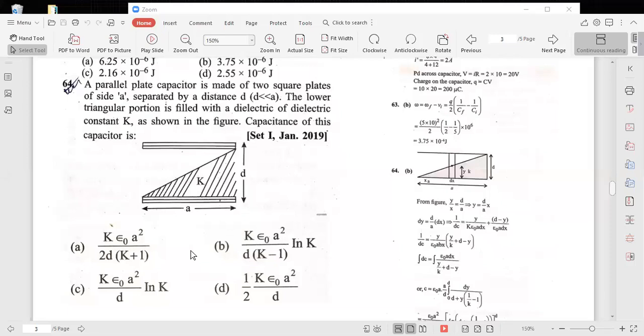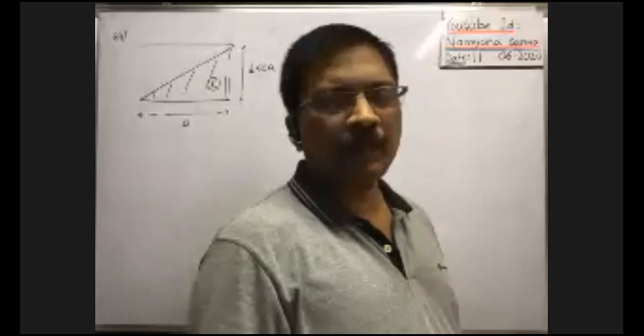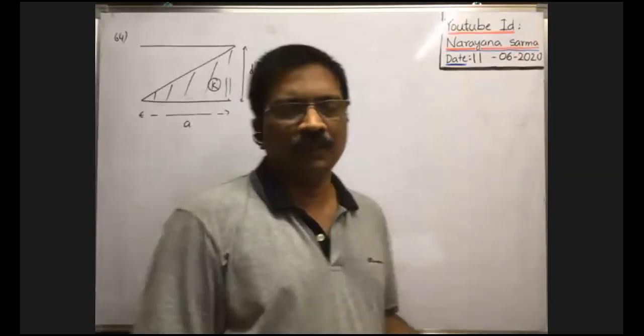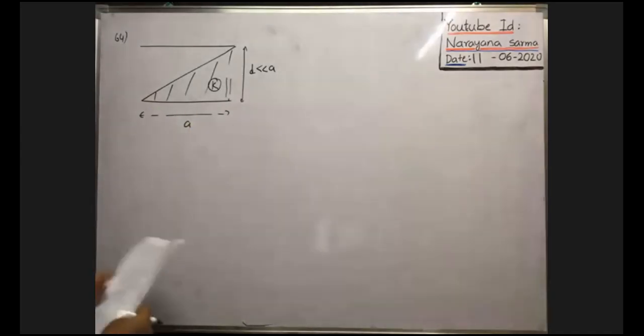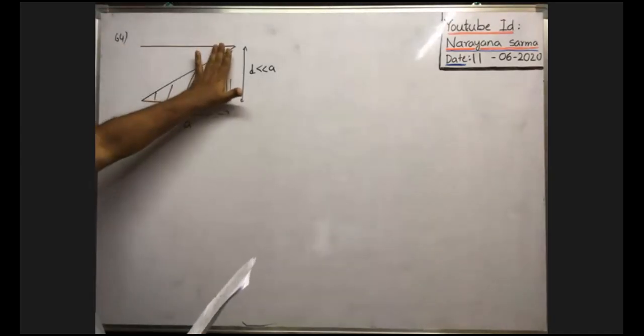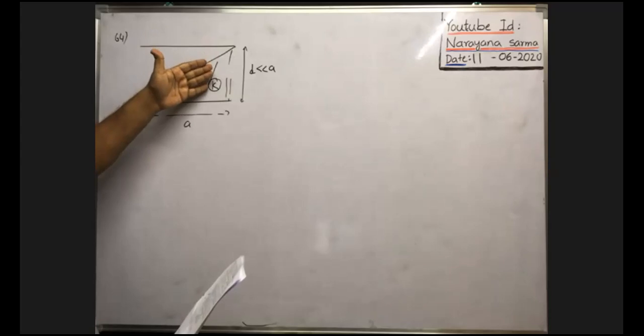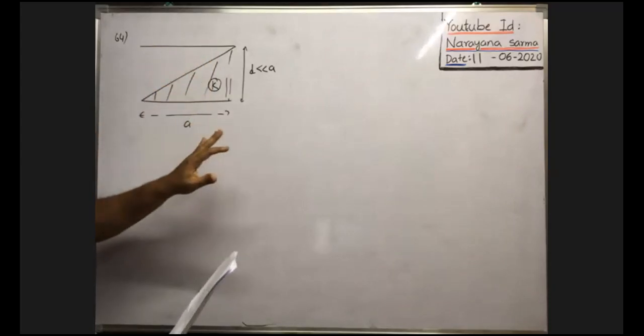Okay, now all of you look at the board. It's also very, very important. If this type of problem is asked, how can we approach it? You listen. Here you see, suppose the entire space between the two plates is filled with a dielectric medium of dielectric constant K, then simply we can write Kc.